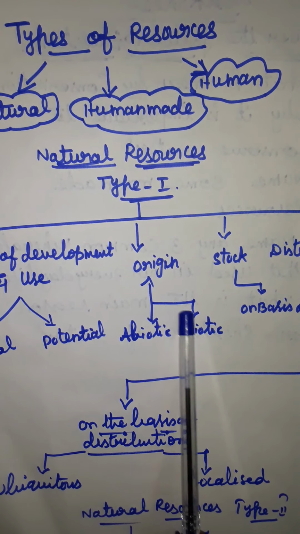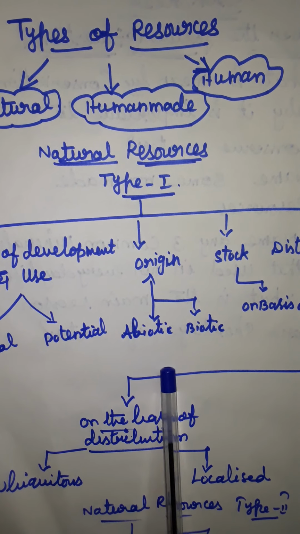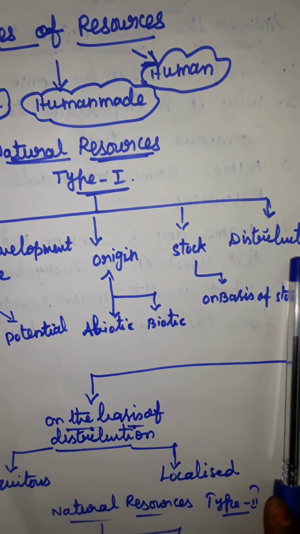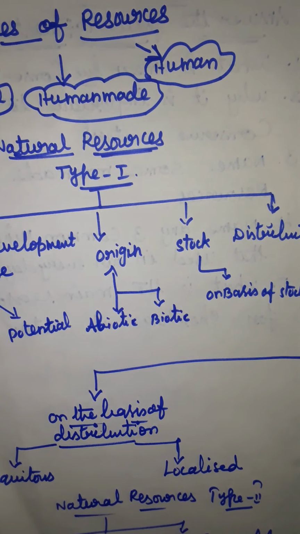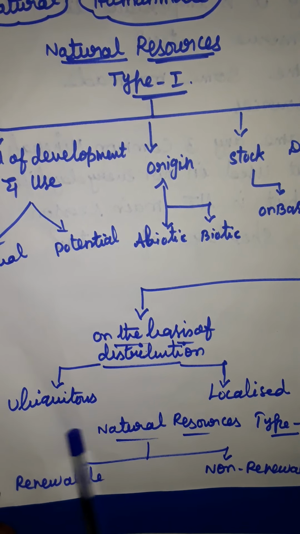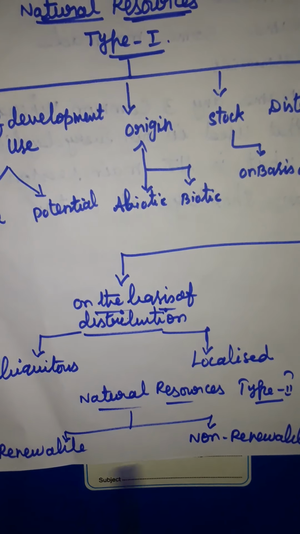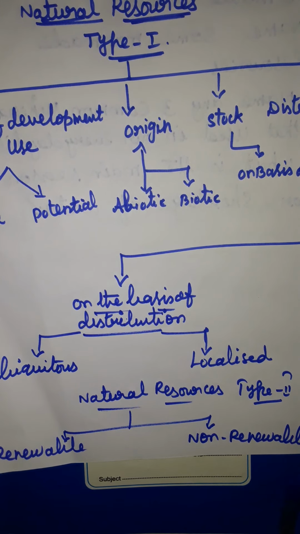Then the origin of natural resources: biotic and abiotic. Then the stock, means on the basis of stock. Then distribution also on the basis, it is ubiquitous and localized. The other part is type 2, that means renewable and non-renewable.